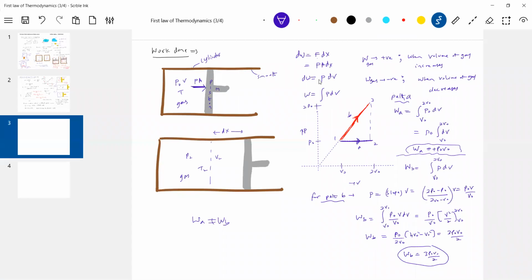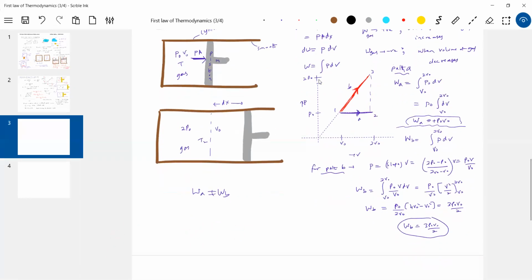We'll do one thing. I'll just write P naught, V naught. Temperature we don't know. Sir, which process is the gas undergoing? Either it can be this or this. You cannot make it undergo both processes at a time. Common sense, how can it undergo two processes at a time? Either you move the piston such that pressure is constant and volume increases, or pressure and volume both vary. That's the meaning here. So therefore, WA is not equal to WB.